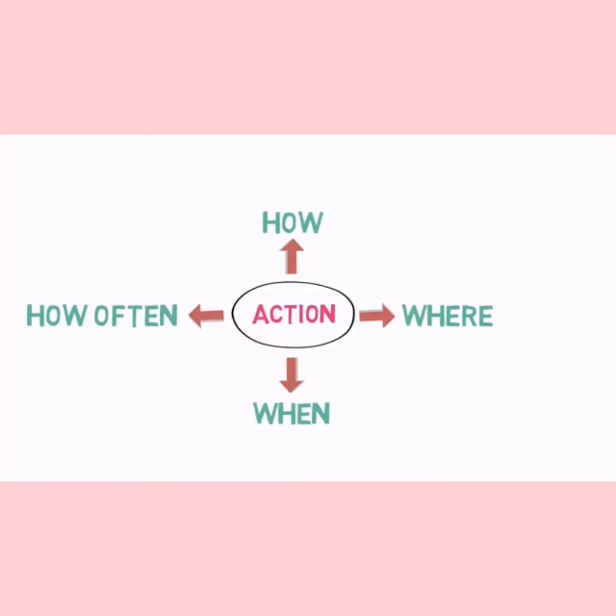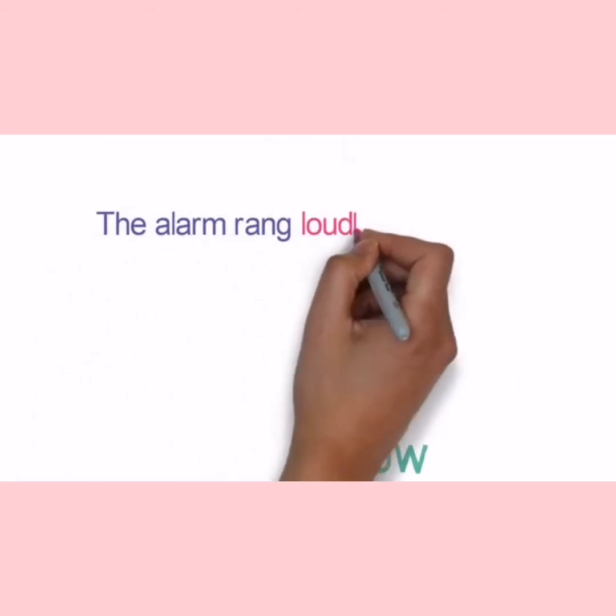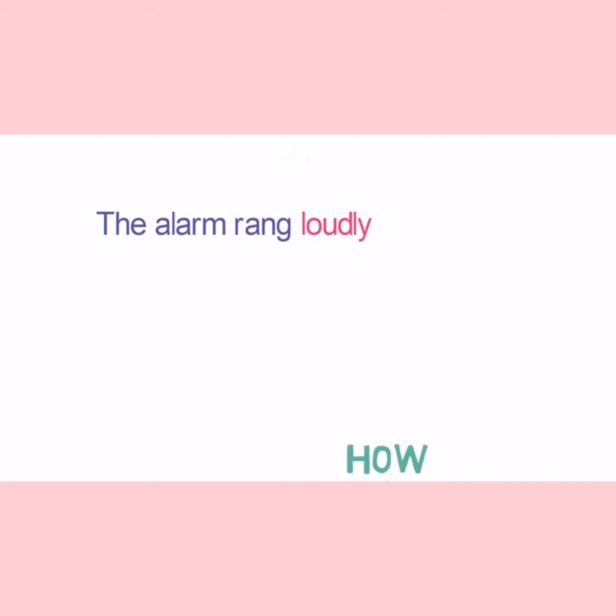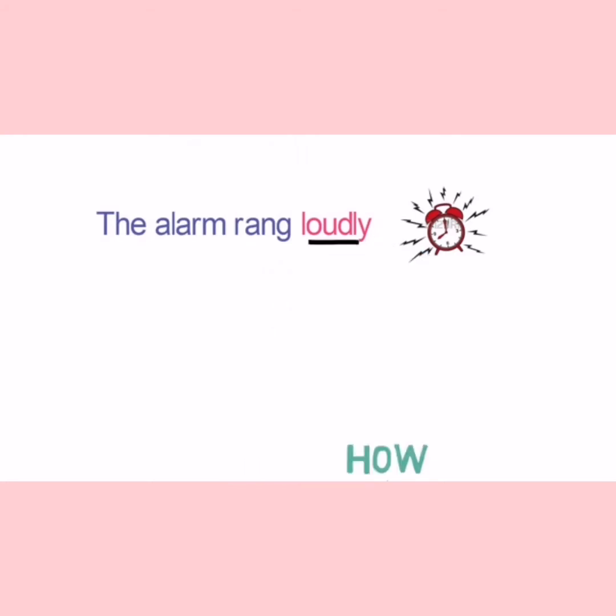Firstly, we will discuss adverbs of how the action is performed. Now, example, the alarm rang loudly. Here we can identify that the alarm rang, but how did it ring? It rang loudly. So here loudly is describing the manner in which the alarm rang. Hence it is an adverb of manner.